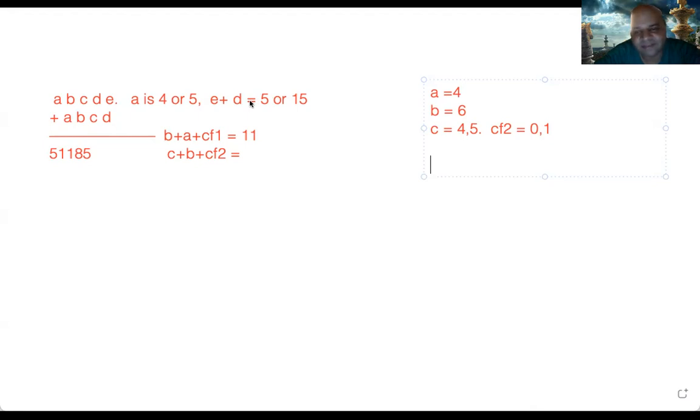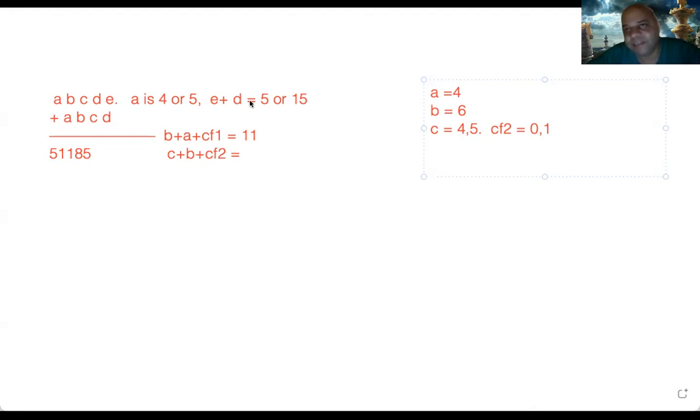Sir, it can't be 18. It can't be 18, because if it is 18, then both of them should have been 9. We saw that C is 4 or 5. So C plus D plus even one carry forward will never be 18, because carry forward can only be 0 or 1.